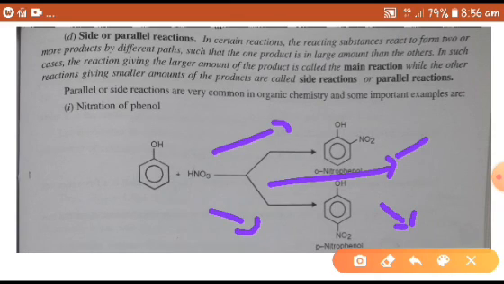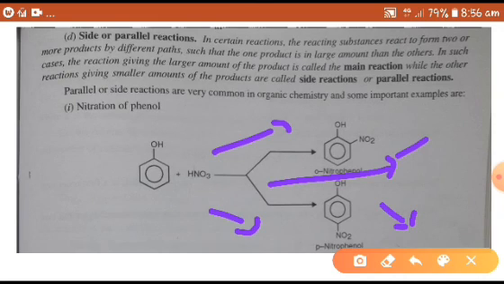So in these reactions, there is a possibility of formation of two or more products. Of those products, one is the major one, and the remaining one or two are minor products. The path in which the main product is formed is called the main reaction, and the path in which the side product or minor product is formed is called a side reaction or parallel reaction.